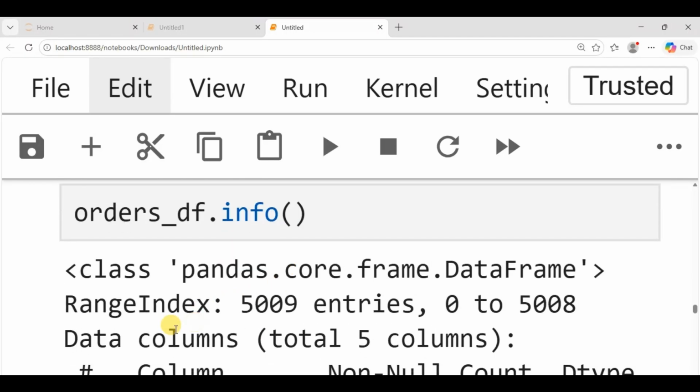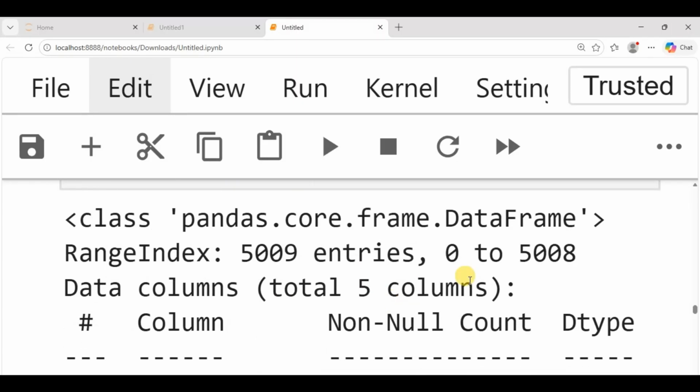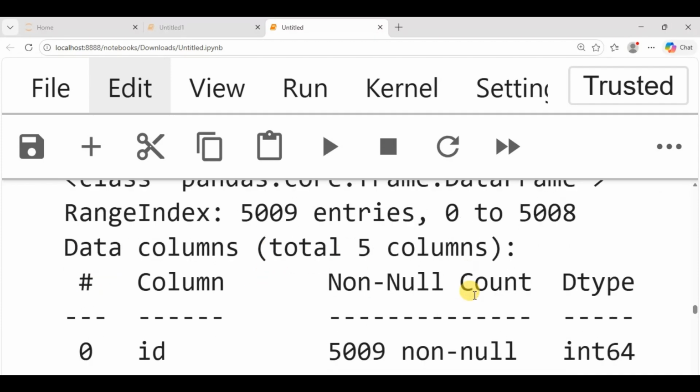This is the information about this data set. It says it's a class of pandas called DataFrame. It has a range index of 5009 entries, 0 to 5008. That's why when we did the last 5, we got 5008, because it started from 0. The total entry is 5009. The shape gave us 5009 rows and 5 columns.